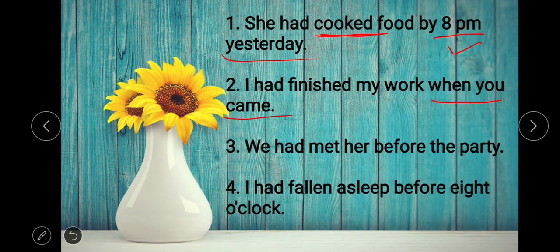This is a when clause sentence. We had met her before the party, which means this action is completed before this action. I had fallen asleep before 8 o'clock, which means this action was completed before this time point of the past. So past perfect tense is used for a completed action at some time point of the past.